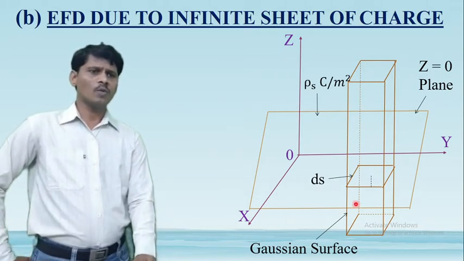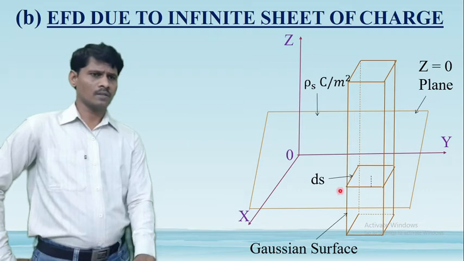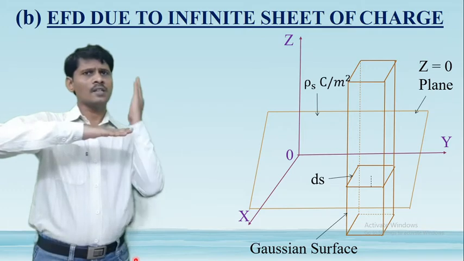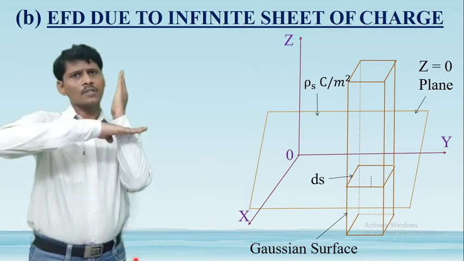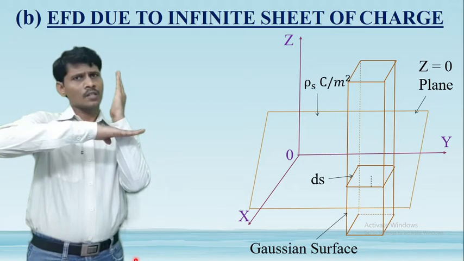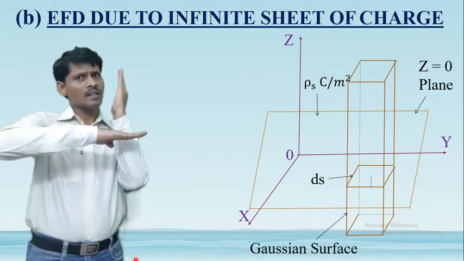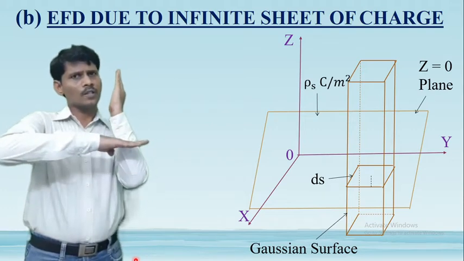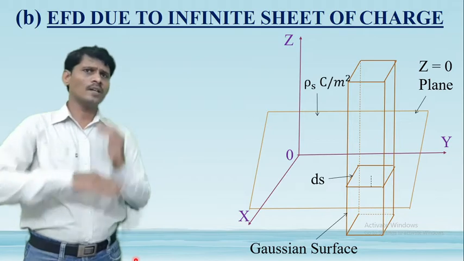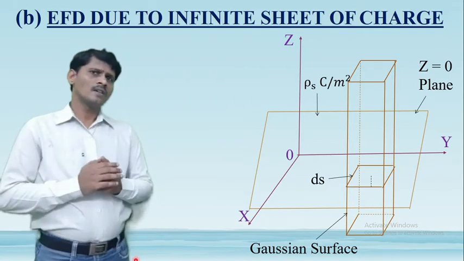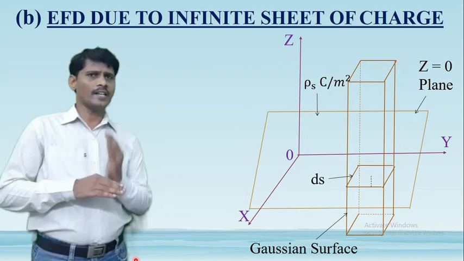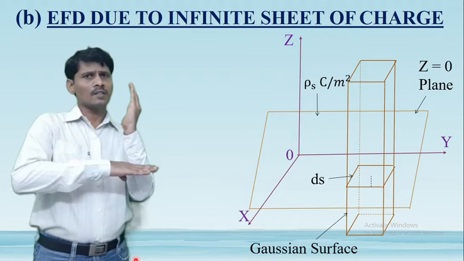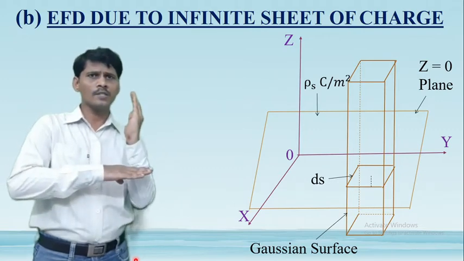And consider a small differential surface, and this is the surface sheet, and this is a rectangular box. That rectangular box cuts the infinite surface sheet. That rectangular box is the Gaussian surface. So this rectangular box is perpendicular to the infinite sheet of charge. Now here the electric field intensity is parallel to the z-axis. The z-axis is normal to the infinite sheet, and parallel to the rectangular Gaussian box.